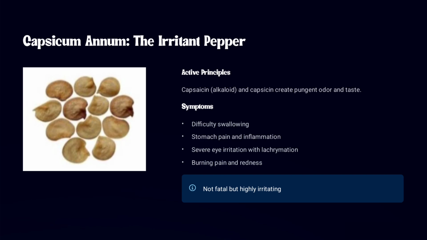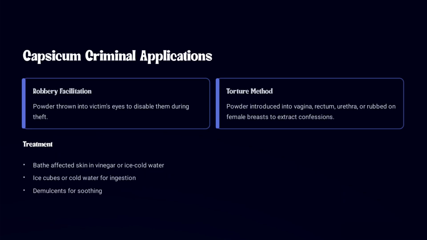We already studied that capsicum is an irritant poison, and it causes irritation to the eyes, and lacrimation will be present, and they will have burning pain and redness. It is not fatal, but it is a highly irritating poison. And normally it is used in cases of robbery, like they throw this powder into a victim's eye so that they can't see during theft.